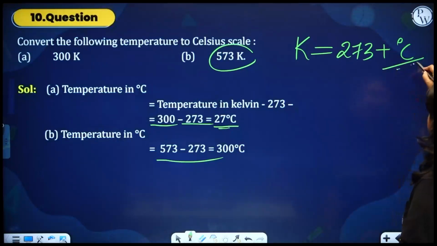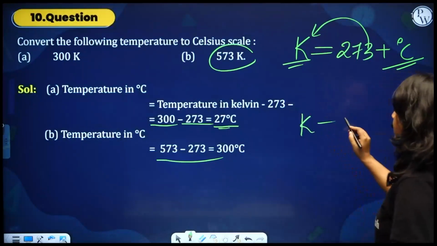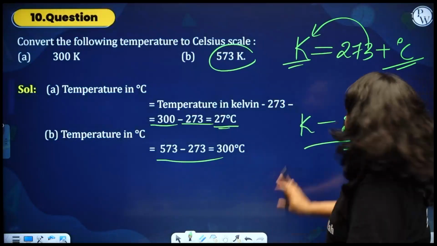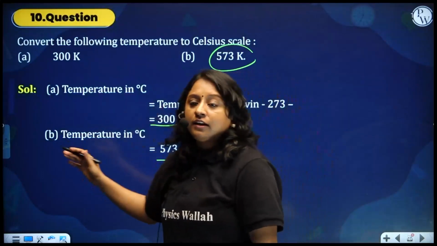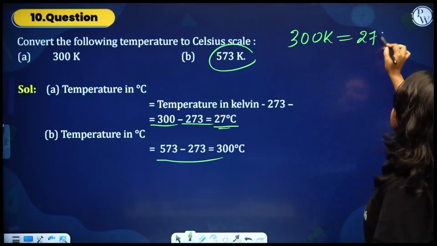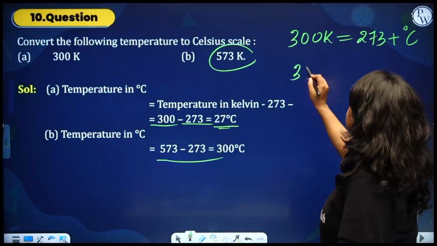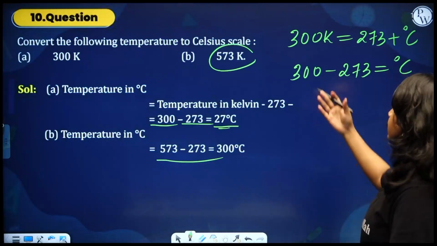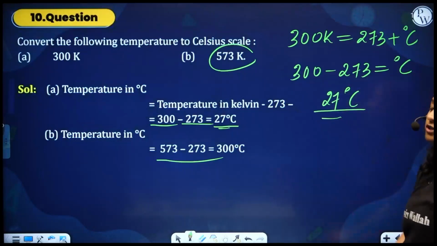So if you want to change something into degree Celsius, and Kelvin is given, then Kelvin minus 273 is going to be equal to degree Celsius. Here, what have they asked? They asked you to convert 300 Kelvin. So Kelvin value is given: 300 Kelvin is equal to 273 plus degree Celsius. So the answer is 300 minus 273 is equal to degree Celsius. 300 minus 273 is 27 degree Celsius.